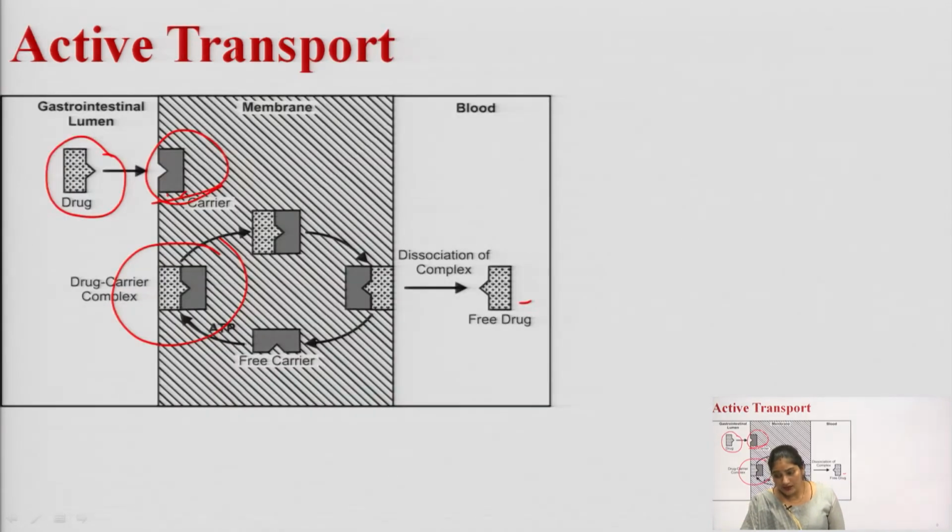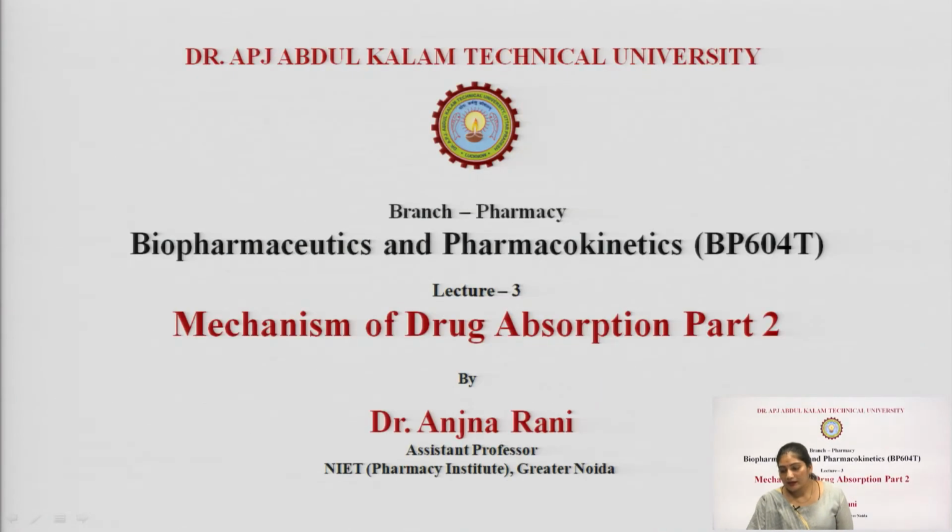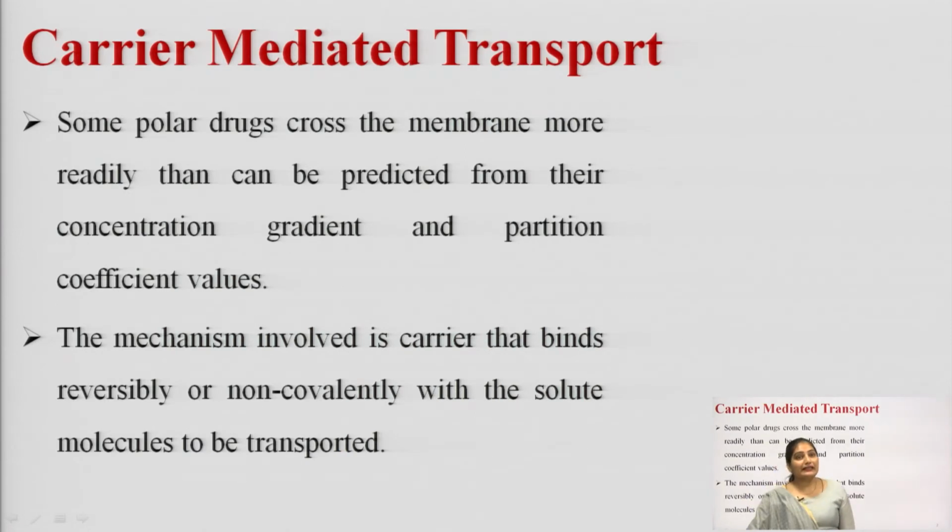Okay. So, what I have discussed in this class is the carrier mediated transport, in which facilitated diffusion and active transport are there. After that, I have discussed the vesicular transport also.